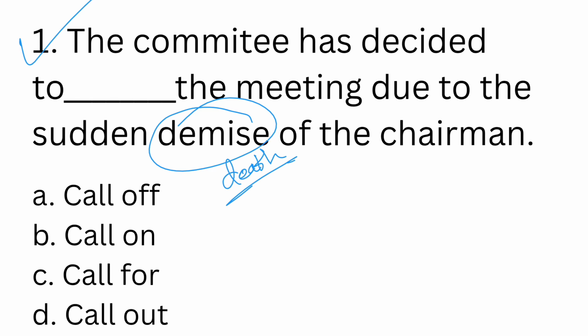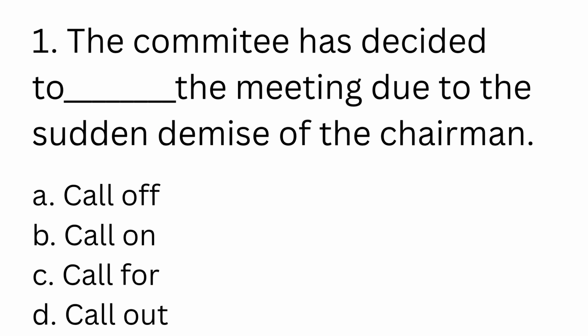The context of this sentence is that because of the death of the chairman, the committee has decided to cancel or postpone the meeting. So we are going to look at our options through that filter. Our options are: A, call off; option B, call on; option C, call for; and option D, call out.